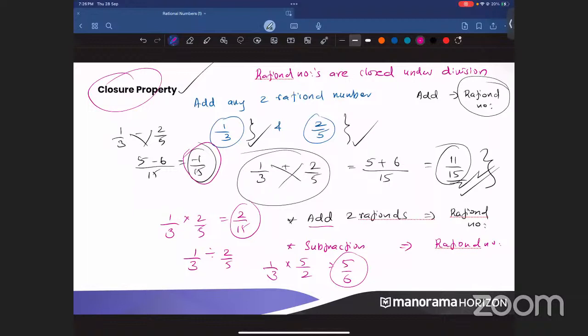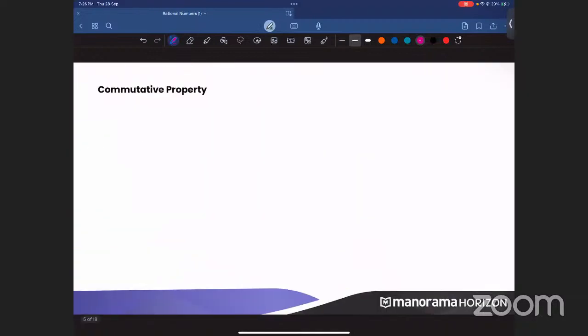Clear? Okay. So I'm moving on to the next slide, which tells about the commutative property. What does this commutative property tell about? Commutative property is nothing but a plus b should be equal to b plus a. That is, when you take two numbers, you should be able to add them in any order.